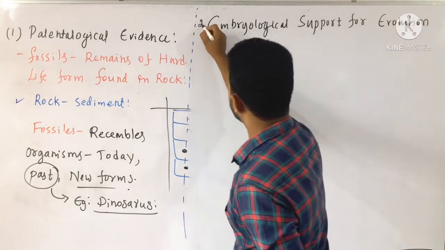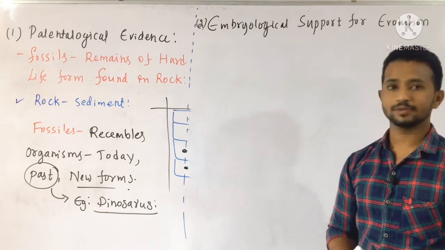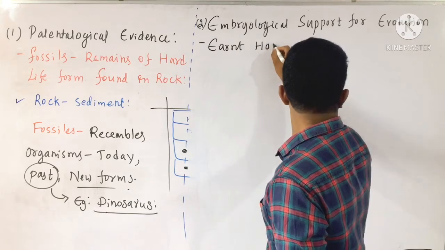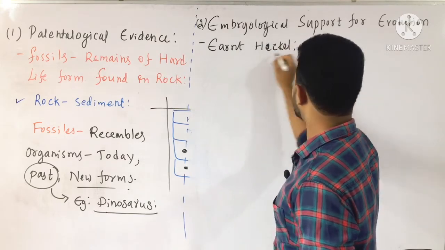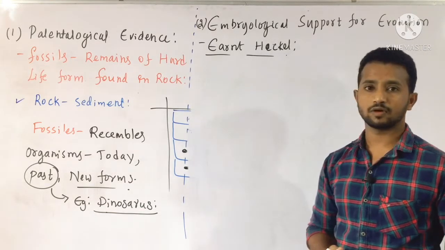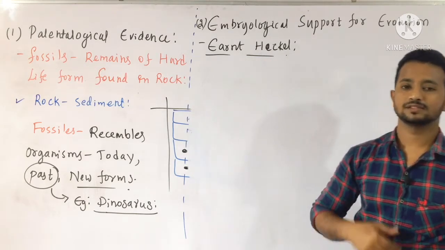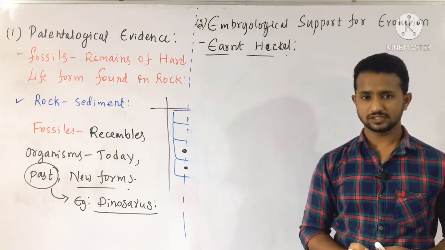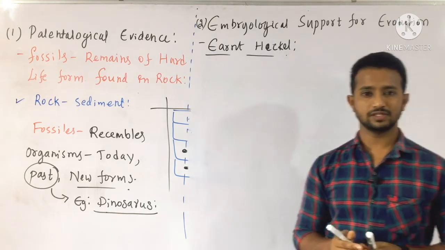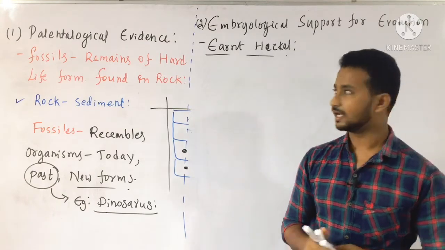How do organisms embryologically provide a support, a proof for evolution? The famous scientist Ernst Haeckel, hope you all have heard about Ernst Haeckel, is the same scientist who coined the term Protista. The kingdom Protista is also concluded by Ernst Haeckel. He came to the conclusion that there are some features present in the embryonic stages of all the vertebrates, and these embryological features are common, and such common features are absent in the adult organisms.